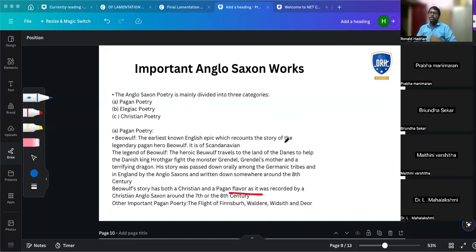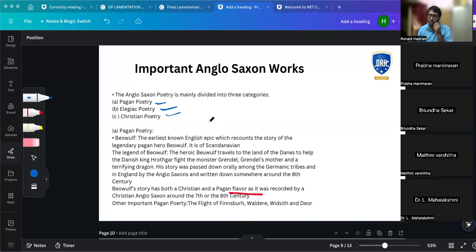They are divided into three categories, pretty simple: pagan poetry, elegiac poetry, and Christian poetry. Here, pagan means old religions. Anything not Christianity was called pagan religion. If they were worshipping stones, trees, or nature, they were all considered pagan religion. So in those days, obviously, they had pagan poetry, elegiac poetry, and Christian poetry.